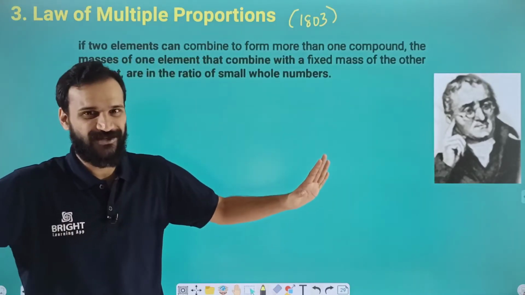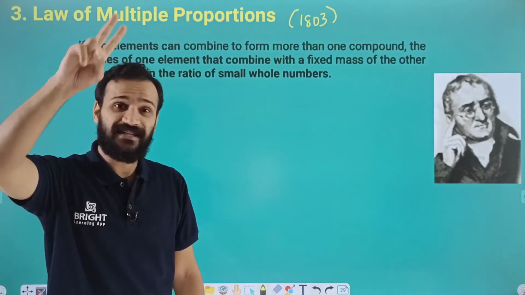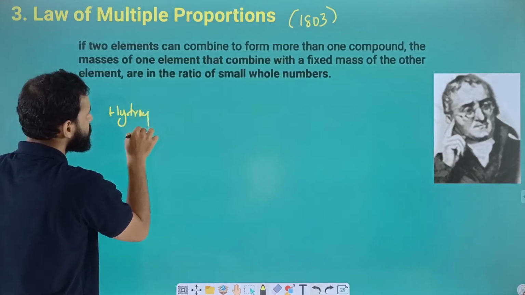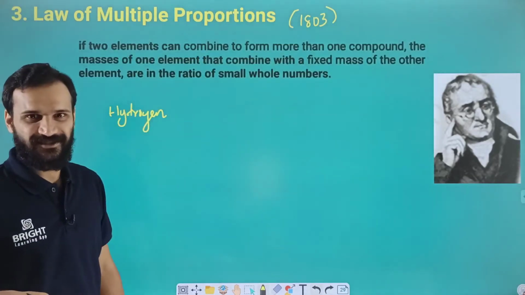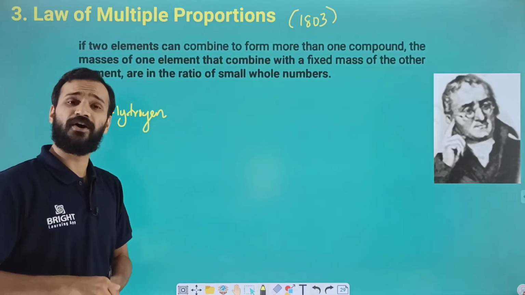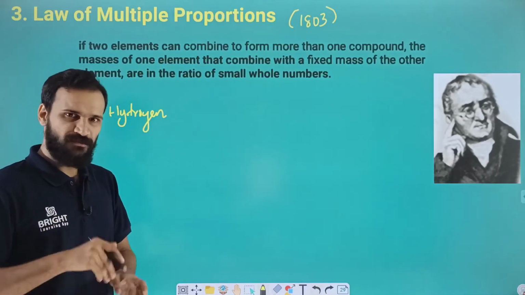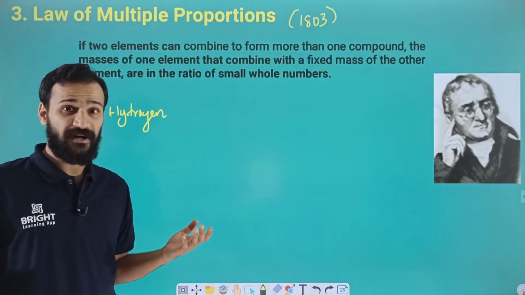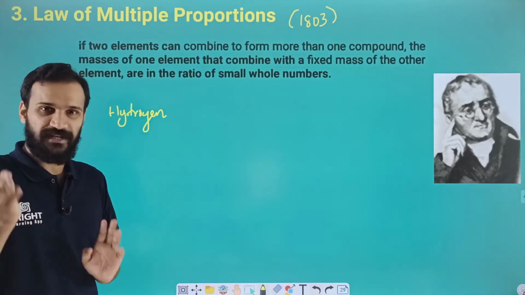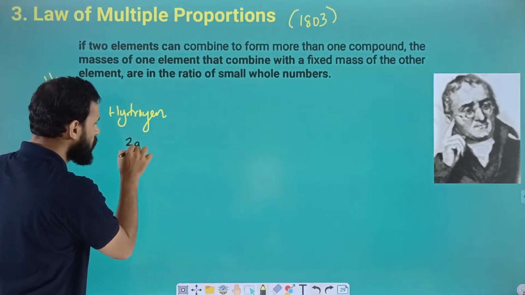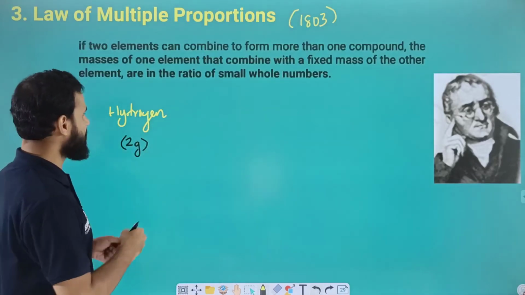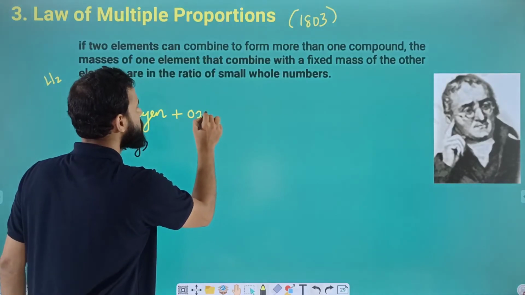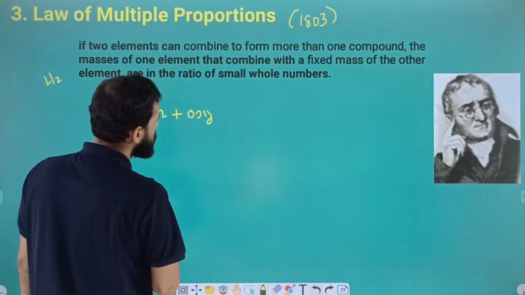I'm taking two elements. The first one is hydrogen and the second one is oxygen. First of all, I'm taking hydrogen. Suppose we are taking H2 molecules. What is the molecular mass of H2? That is 2. If you are taking it in grams, that will be 2 gram. And the second element I am taking is oxygen.